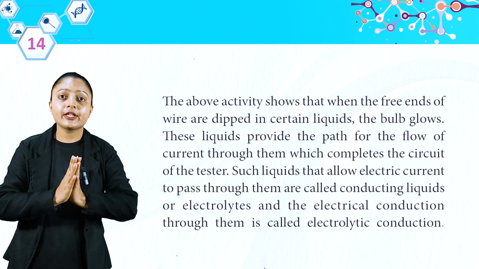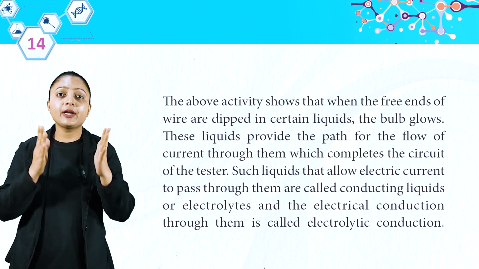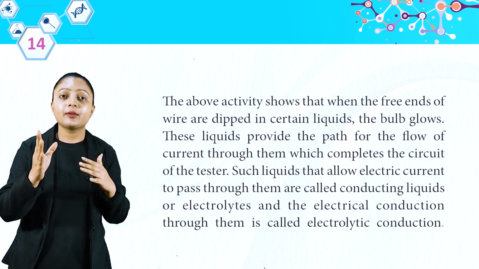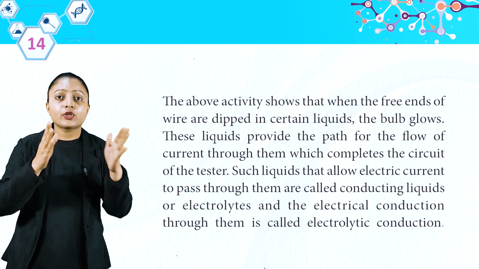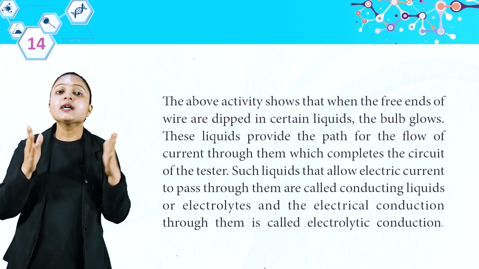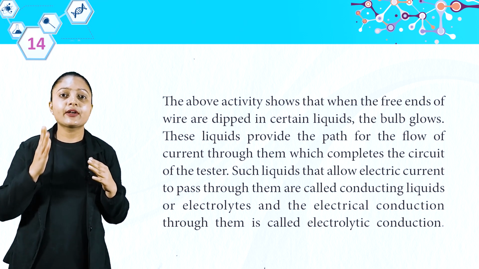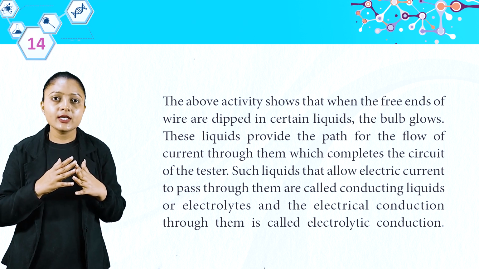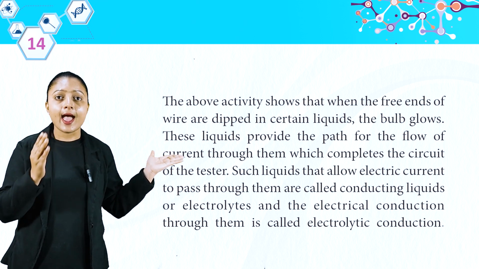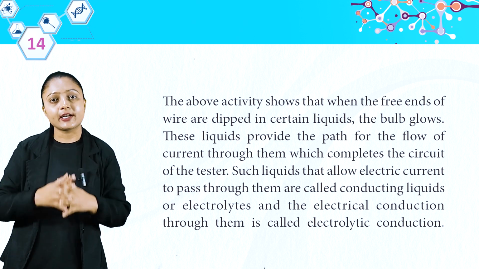The above activity shows that when the free ends of the wire are dipped in certain liquids, the bulb glows. These liquids provide the path for the flow of current through them, which completes the circuit of the tester. Such liquids that allow electric current to pass through them are called conducting liquids or electrolytes, and the electrical conduction through them is called electrolytic conduction.